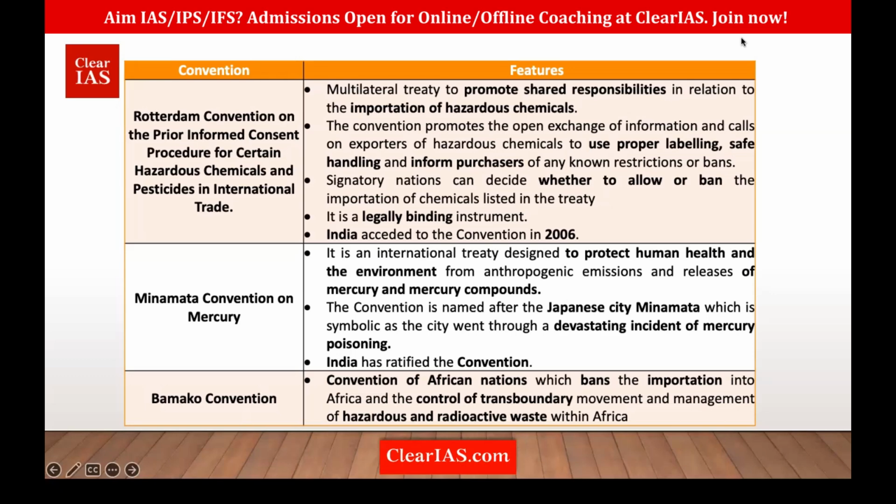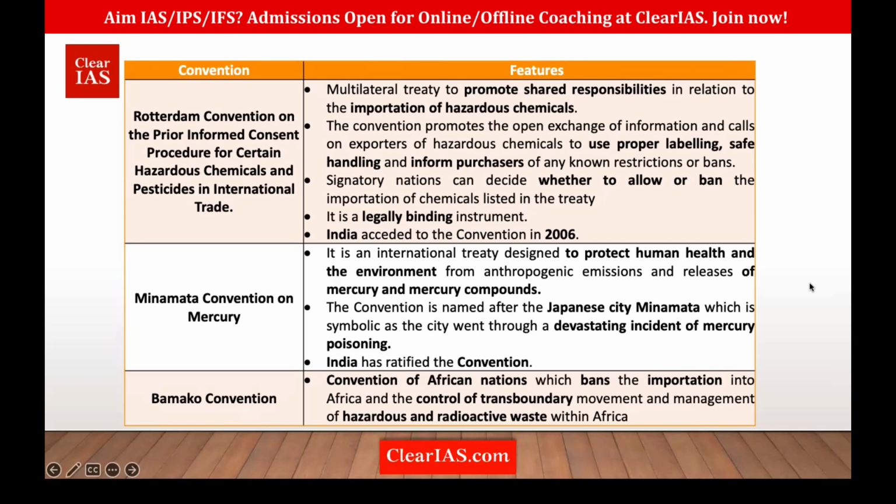Okay, so it is a convention of African nations, and it bans the importation into Africa and controls the transboundary movement and management of hazardous and radioactive waste. So the Bamako Convention takes into account both hazardous and radioactive waste. Only African countries are part of the Bamako Convention. So all of them came together in order to restrict or ban the import of hazardous and radioactive waste. Clear? So these are the international treaties which are important and you must know about them.